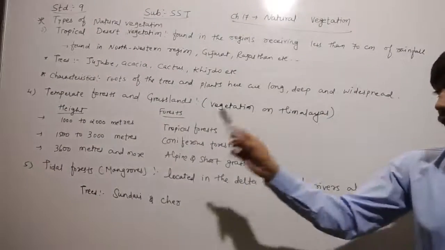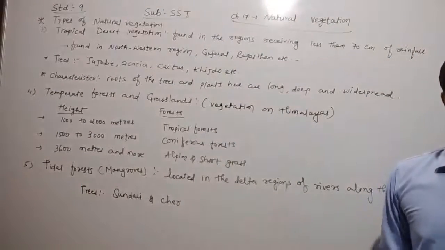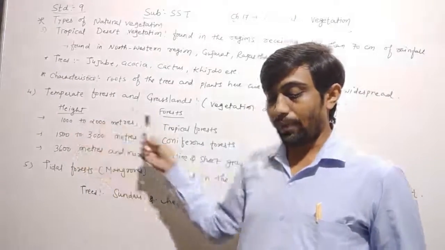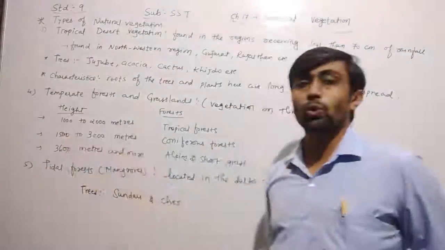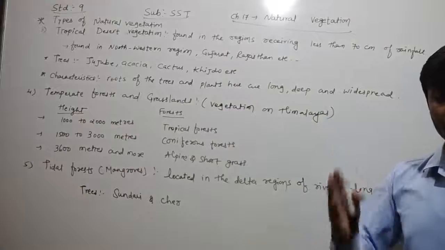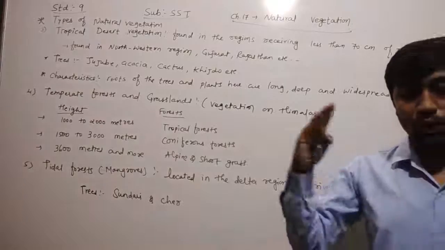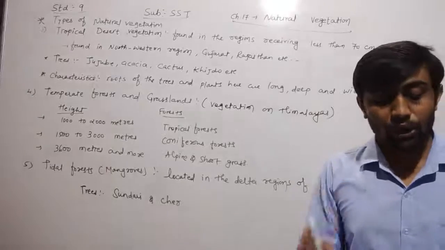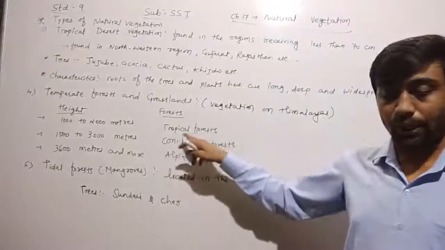Dear children, in your textbook they have already given it in full detail with full information. First of all, dear children, they have given the height, then the areal span, the forest and the trees. First, they have given the height of 1000 to 2000 meter. What happened there, dear children? Here they have given the heights of 1000 to 2000 meter. In areal span, it means kshetriya vistar, we find the high mountains of the northeast, West Bengal and mountainous areas. Which forest? It is also called the tropical forest.